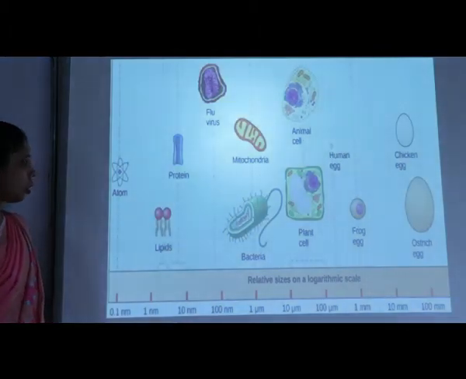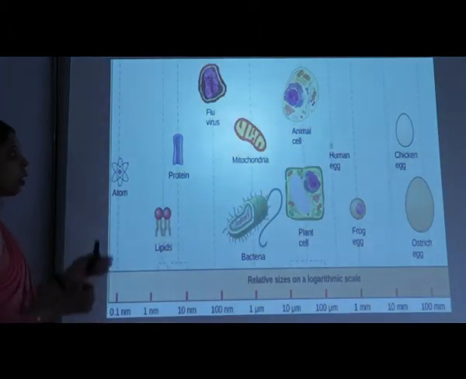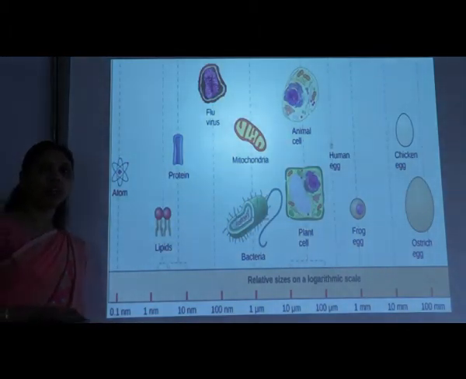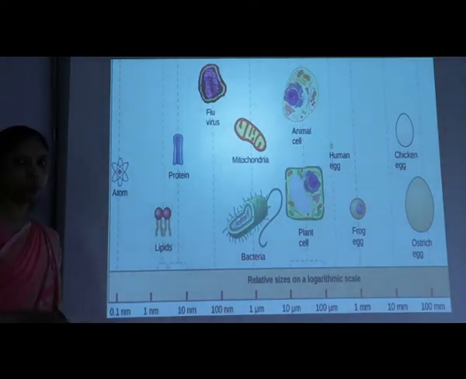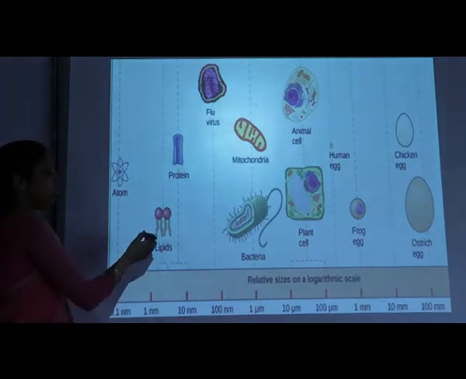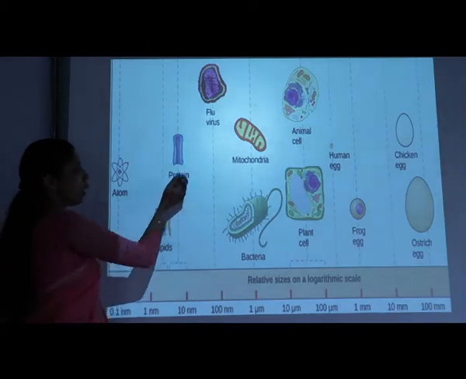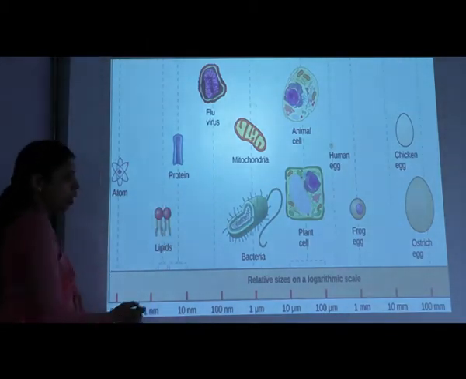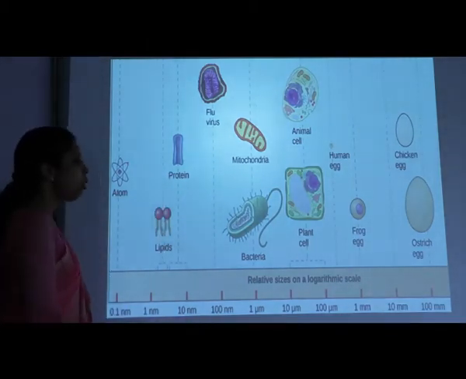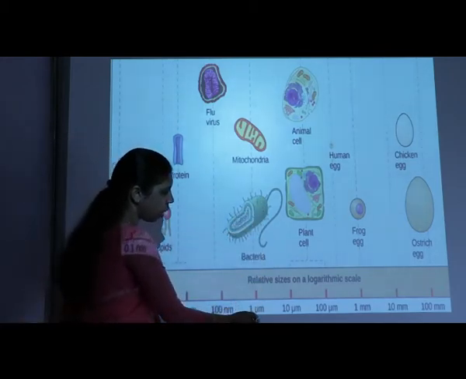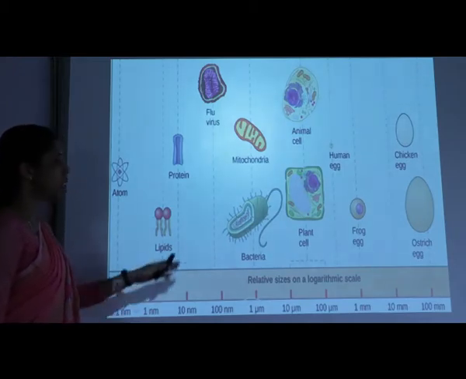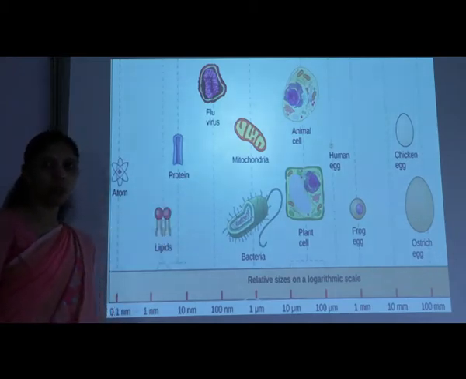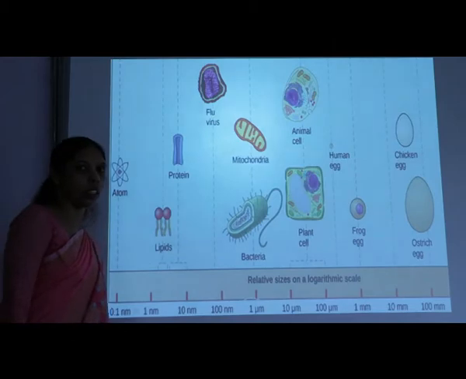Now, here we are observing the size. Of course, we are comparing the size of the bacteria with other cells. If you see the size of an atom, it will be in the nanometer range. If you see other biomolecules, like lipids and proteins, they are also in the nanometer range. If you see the bacteria, it will fall somewhere here in the 1 micrometer range, which is similar to the size of the mitochondria, the very important eukaryotic cell organelle.